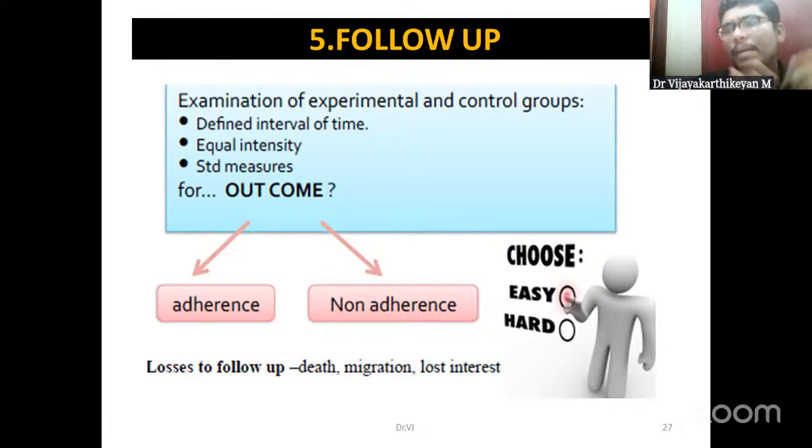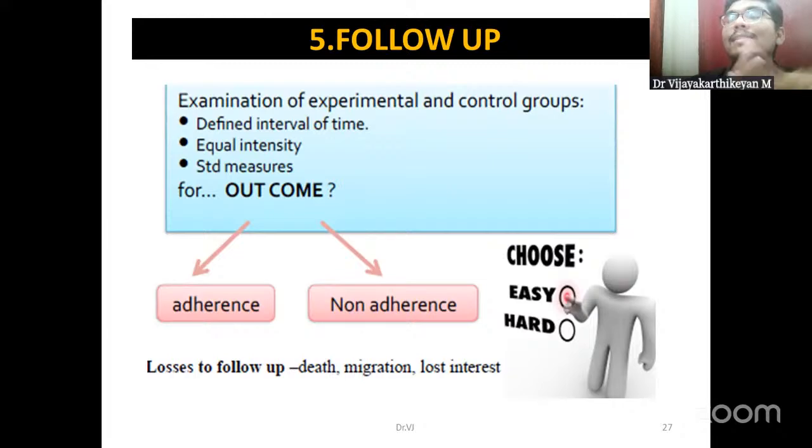All these persons will be assessed from time to time. The intensity will be the same. Say, for example, if the duration is every month or every 2 months once, we will be assessing them, and each person for the same time. Say, for example, 30 minutes to assess one person. Like that, the intensity should also be equal, and it should be within specific time periods.